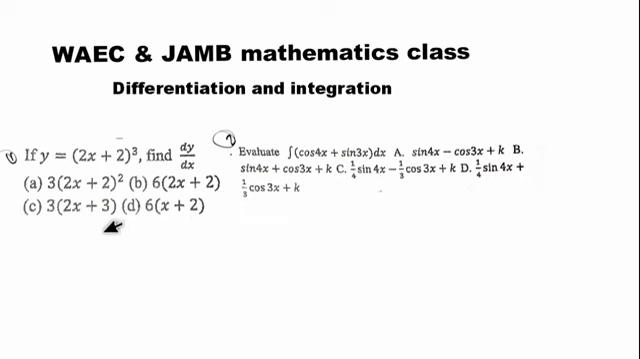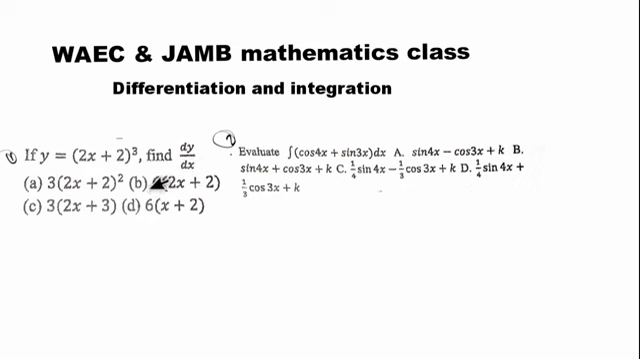So let's dive into it. The first question is under differentiation, while the second one is integration. So let's solve this question. The question is: if y is equal to (2s + 2)^3, find dy/ds. We're told to find dy/ds, and we're given the value of y. Then, how do you find dy/ds?